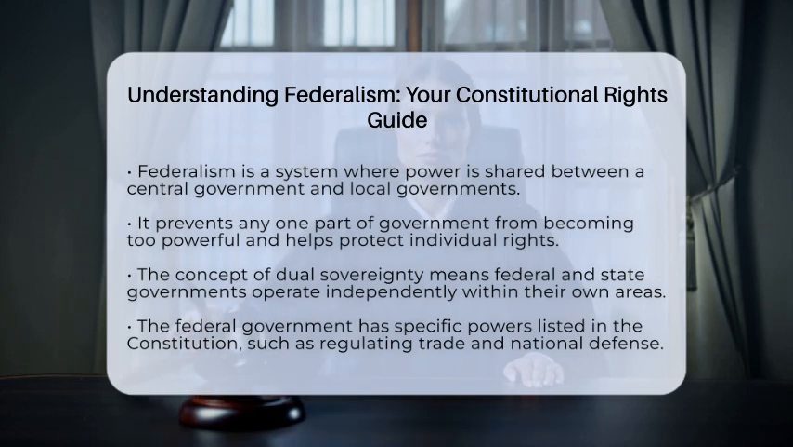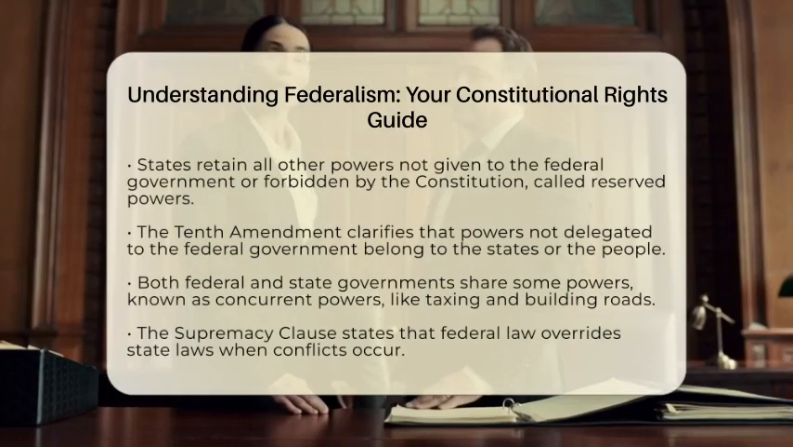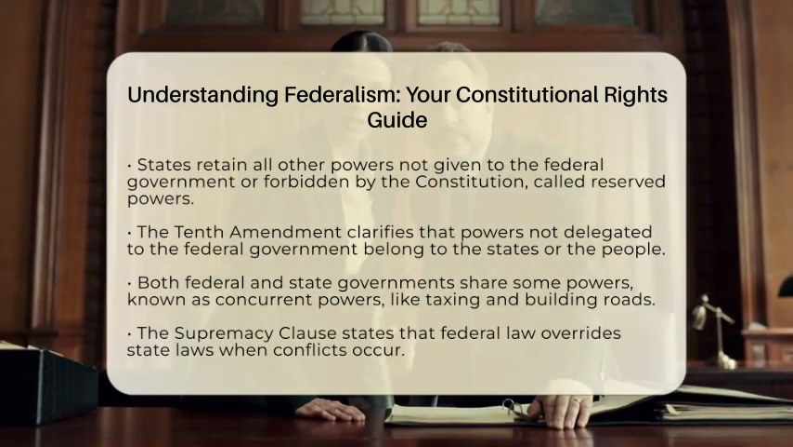At the heart of federalism is the idea of dual sovereignty. This means the federal government and each state government are independent in their own areas. The federal government has specific powers listed in the Constitution, like regulating trade between states and defending the nation. States keep all other powers not given to the federal government or forbidden by the Constitution. These are called reserved powers, and they include things like running schools, managing police, and handling local courts.